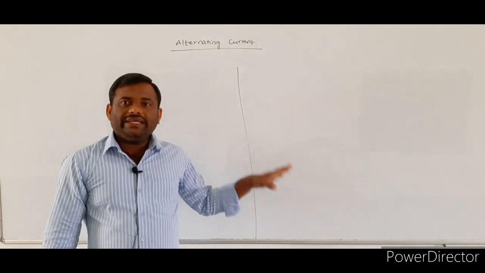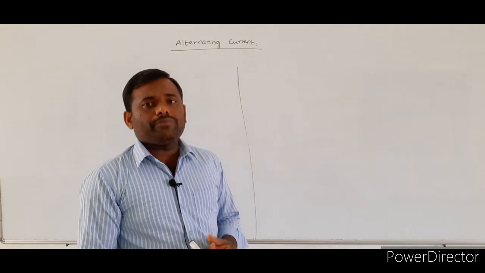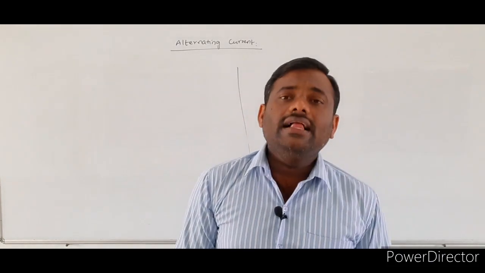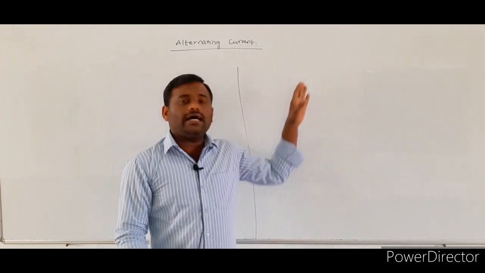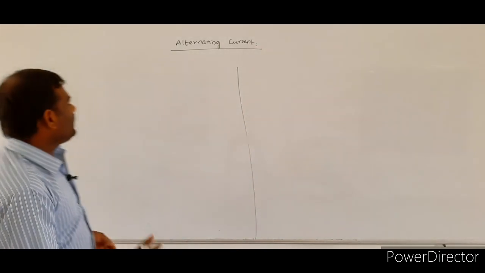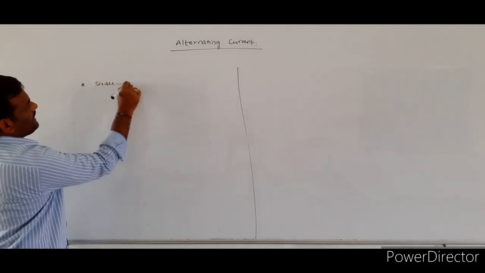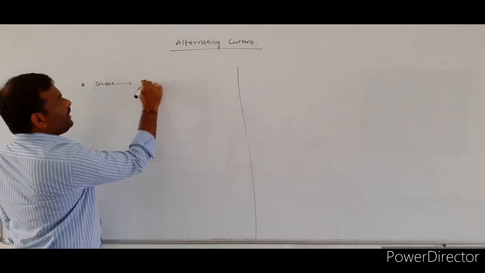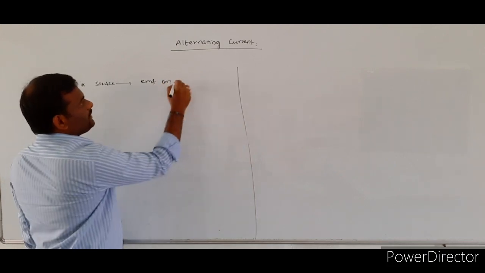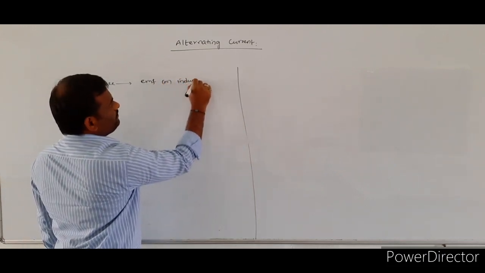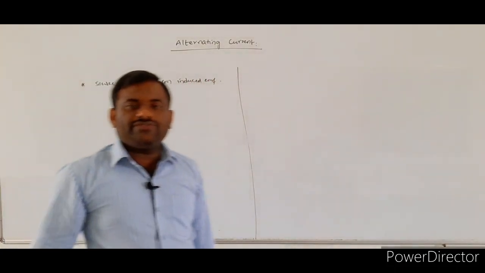Up to now we discussed how the induced EMF produced by the AC generator changes with respect to time and how it is represented by the graph. So here, what is the source for the current?